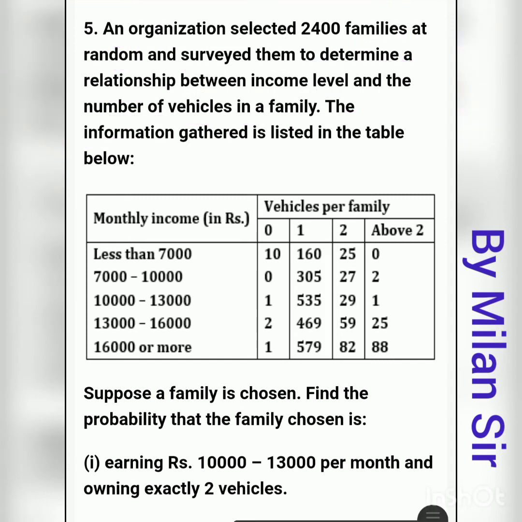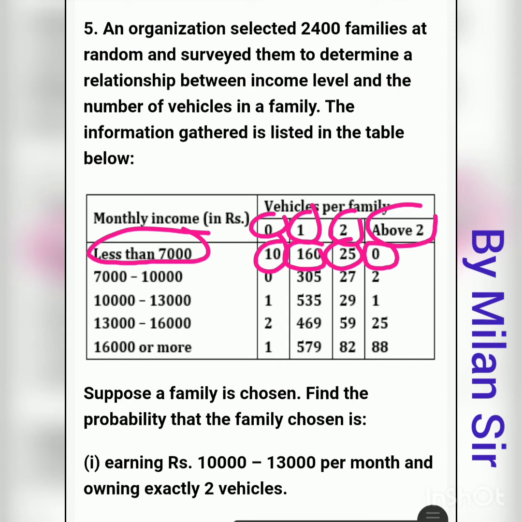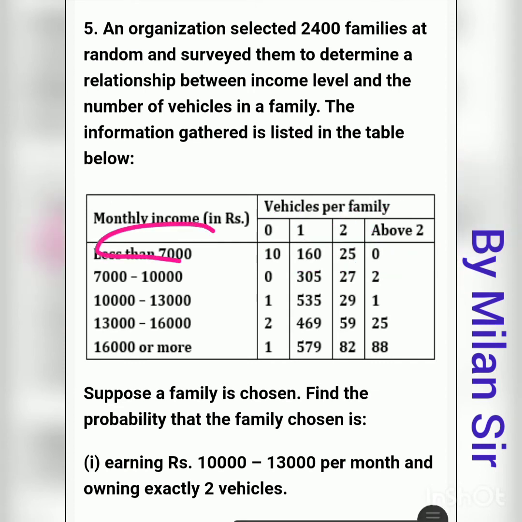Okay, here one table is given to us: monthly income, and number of vehicles per family: 0, 1, 2 and above 2, right? For less than 7,000 rupees per month income, for 0 vehicles 10 families are there, 160 families have 1 vehicle, 25 families have 2 vehicles and 0 families have above 2 vehicles, because the salary is very low, so there are no families with more than 2 vehicles here.